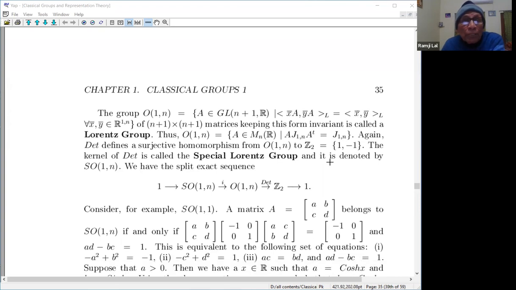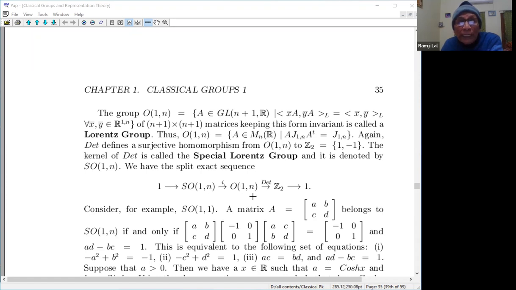So the kernel of the determinant is what is called the special Lorentz group. We have a split exact sequence here. Indeed, you can take -1 and map it to (-1, 1, 1, 1), which is J_1n itself. You can easily see that this is a splitting, and this is a split exact sequence.